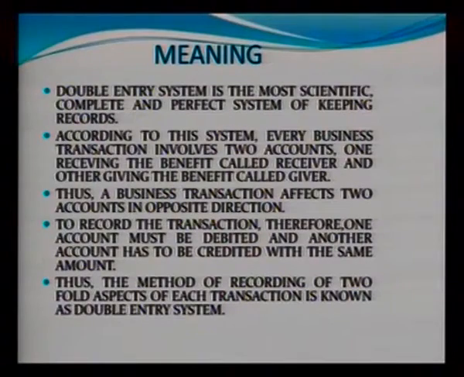One receiving the benefits, called receiver, and the other giving the benefits, called giver. Thus a business transaction affects two accounts in opposite directions. To record the transactions, therefore, one account must be debited and another will be credited. Thus the method of recording two aspects of each transaction is known as double entry system.